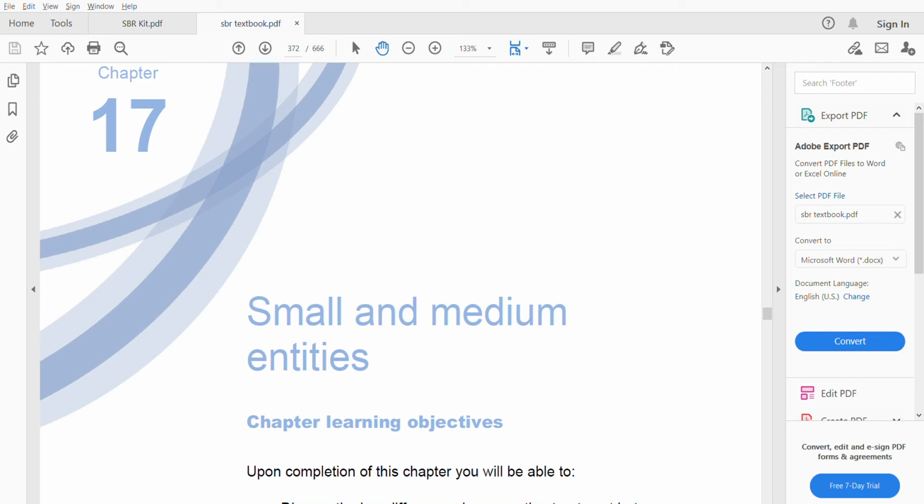Today's lecture is on small and medium entities, SMEs, because there is a separate standard or separate IFRS for SMEs. Okay, it is not a separate standard. It is just a more simplified and smaller version compared to the full IFRS standard, which we are applying to small and medium entities.